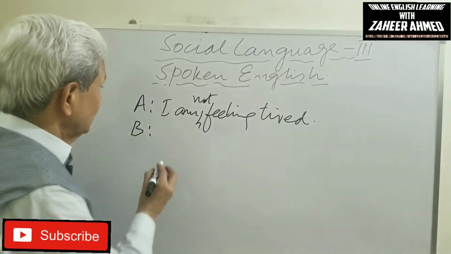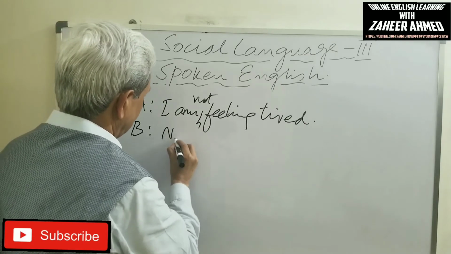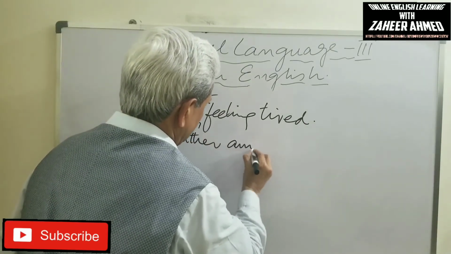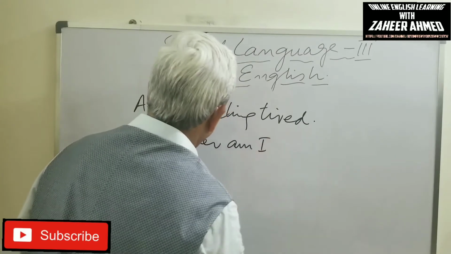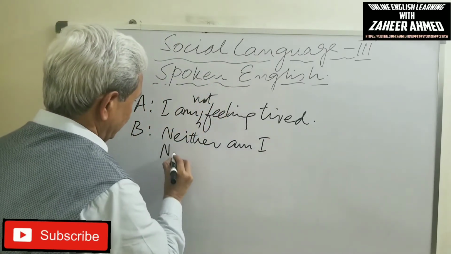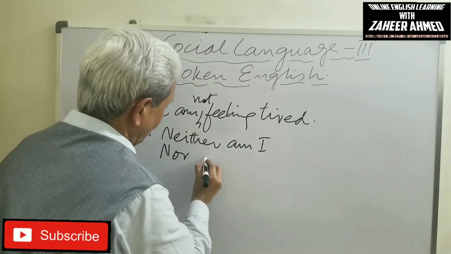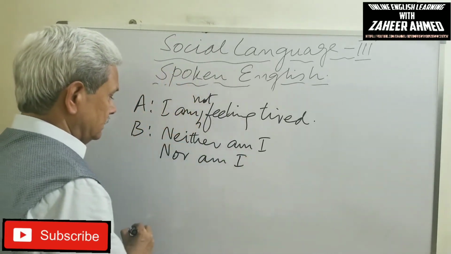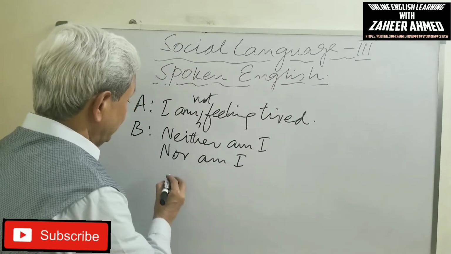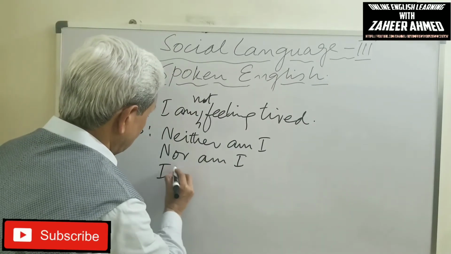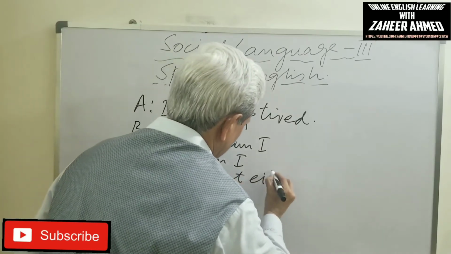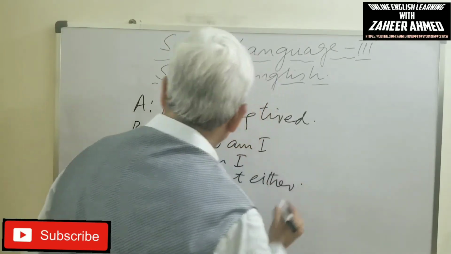B says, neither am I. B can also say, nor am I. There is another way of saying the same: I am not either.